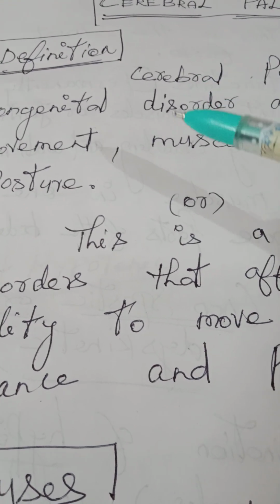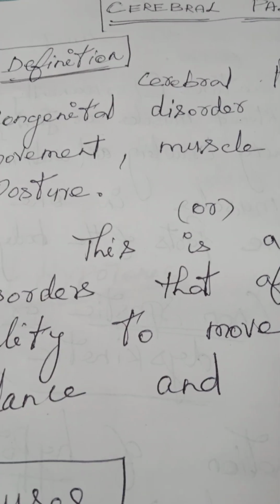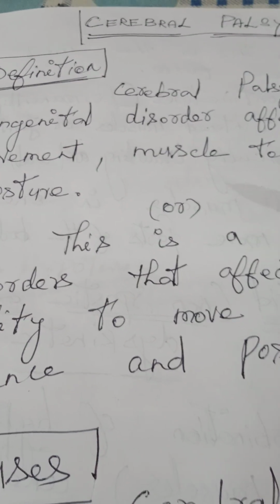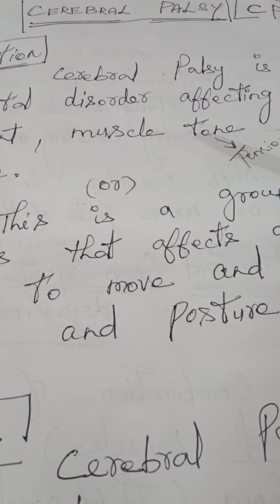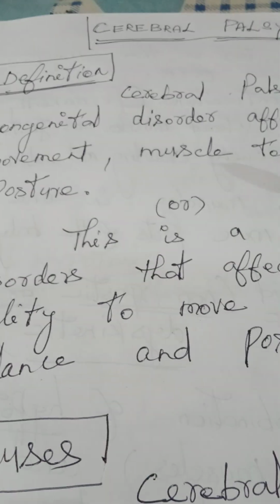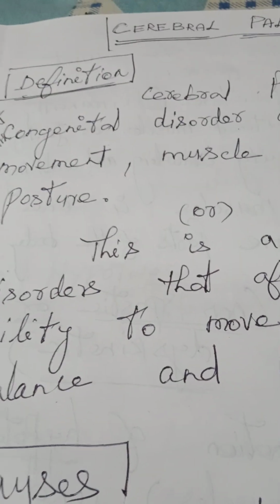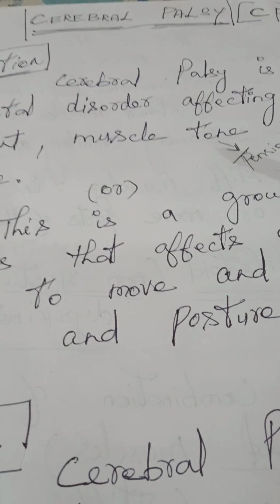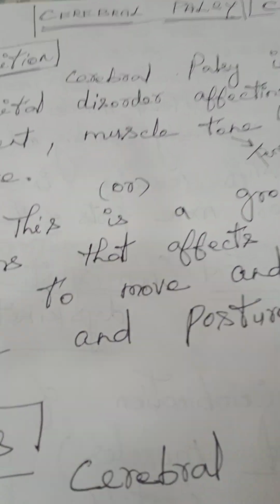Disorder means illness or sickness, ailment. So, cerebral palsy is a congenital disorder that affects movement, muscle tone and posture. What is muscle tone? The amount of tension, muscle tension.